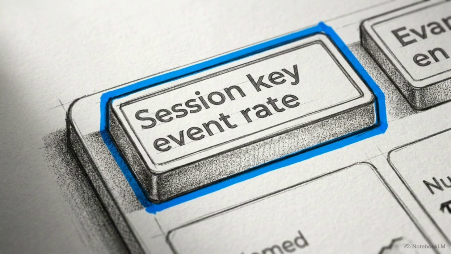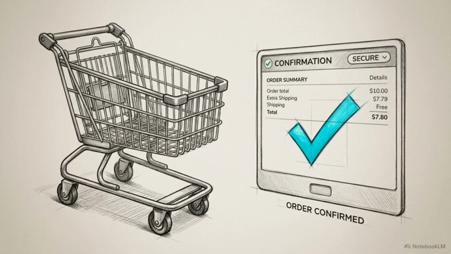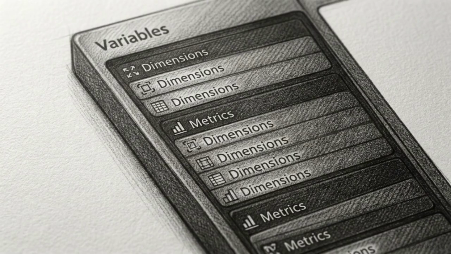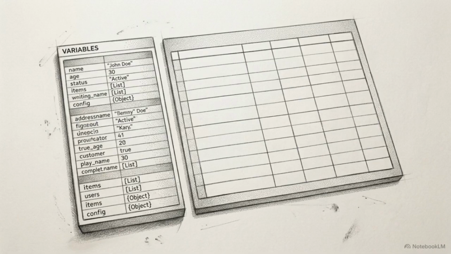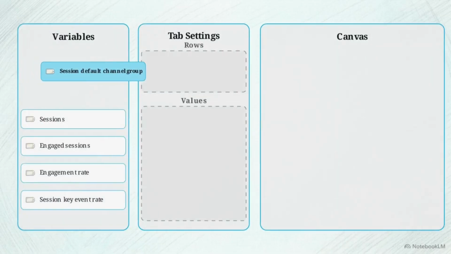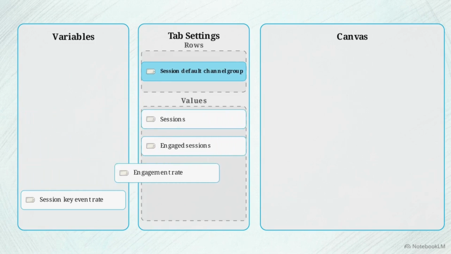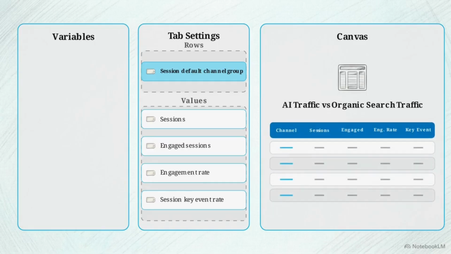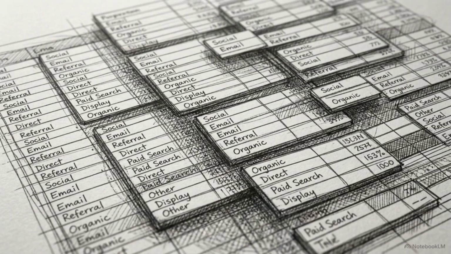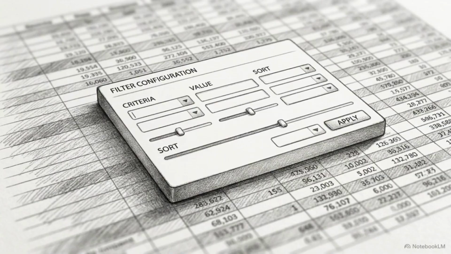Session key event rate is the primary metric for this analysis, as it reveals the percentage of users who took a high-value action. With these dimensions and metrics loaded into the variable bank, the statistical components are ready to be mapped to the canvas. To structure the report, drag Session Default Channel Group into the Rows section of the tab settings. Then drag all 4 metrics into the Values section to populate the data table on the right. At this stage, the table is cluttered with every default channel, social, email, and referral, making a direct comparison difficult. To clear this noise, we must apply an isolation filter.